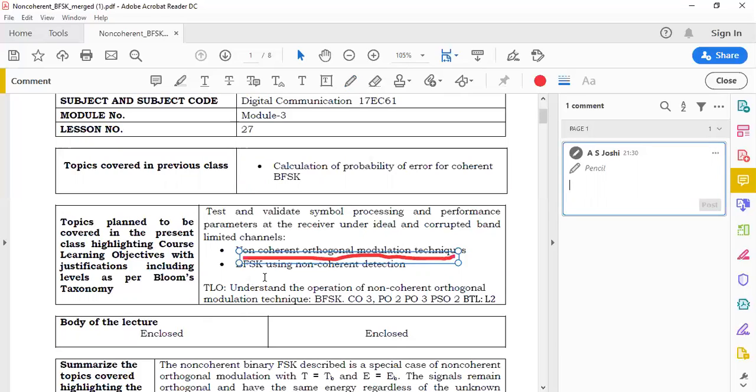In today's lecture, we are going to study some of the basics of the different kinds of envelope detection circuits, maybe by using the matched filter or by using the correlator receiver. And at the end, we are going to study non-coherent binary frequency shift keying technique.